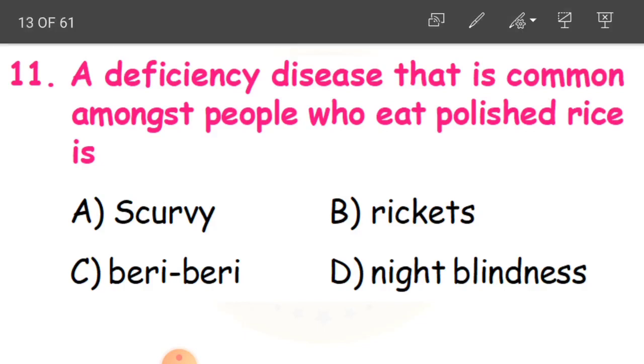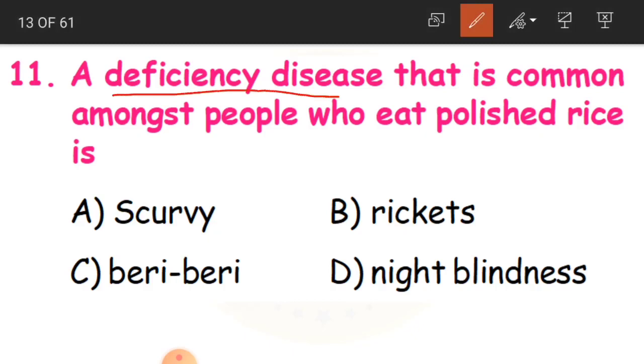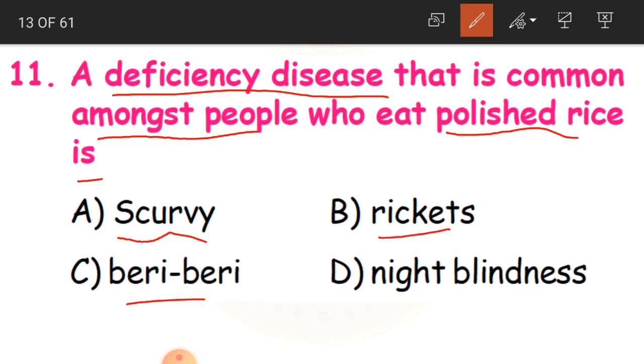And the 11th one, a deficiency disease that is common amongst people who eat polished rice is. See here, a deficiency disease that is common amongst the people who eat polished rice. So those who take polished rice get a deficiency disease, which is very common. And what is that known as? Either scurvy, rickets, beriberi, or night blindness. And the answer is beriberi.